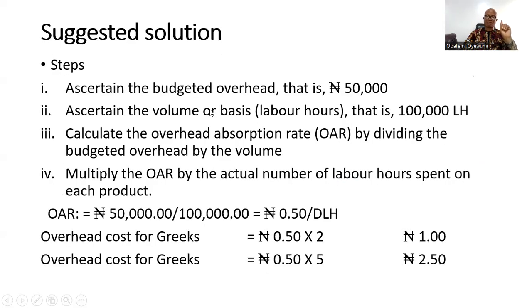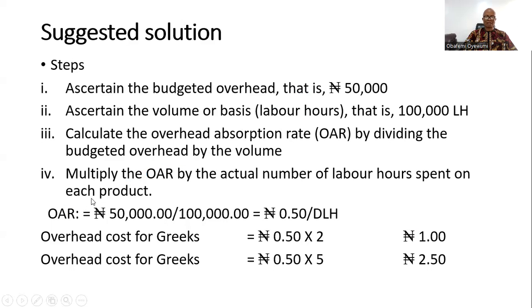So ascertain the budgeted overhead, which we did earlier, based on the steps that we talked about. The steps are: first, the budgeted overhead, which is 50,000; ascertain the volume or basis, which is 100,000 labor hours; and then calculate the overhead absorption rate by dividing budgeted overhead by the volume. Then multiply the overhead absorption rate, OAR, by the actual number of labor hours spent on each product. So that is how to arrive at our overhead absorption rate.